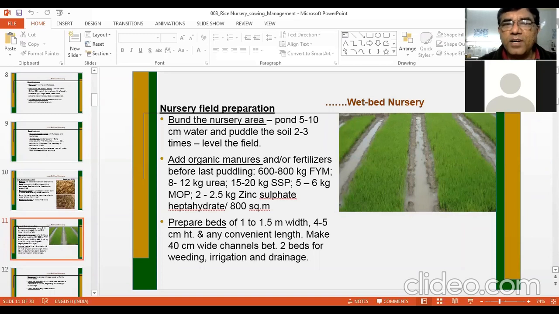Means in your standing water, you plow the land with the puddler. One puddling machine is there. Desi plow can be used, harrow can be used, any other suitable implement can be used for this purpose.